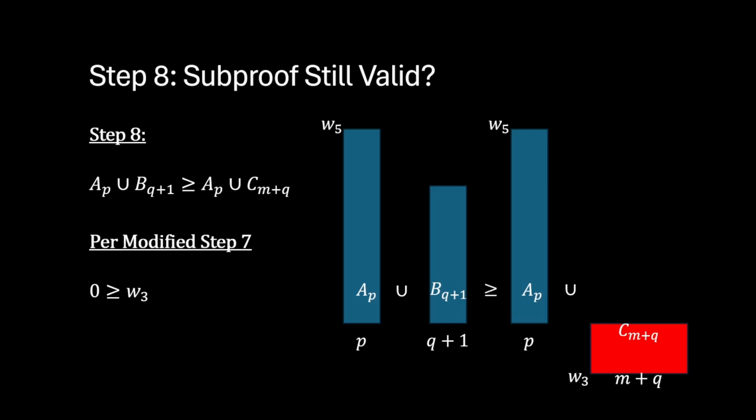But if we compare then the populations on the left side of the equation with the populations on the right side of the equation, it seems obvious that the inequality will hold. Those on the left side are greater than those on the right side. We can see this by eyeballing A and B and eyeballing A and C, and then subtracting C from A. So it would seem that step 8 is still valid.